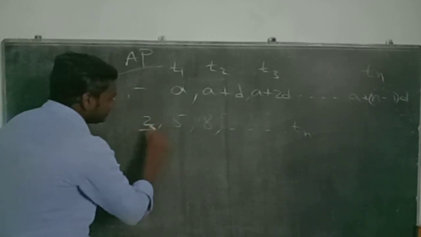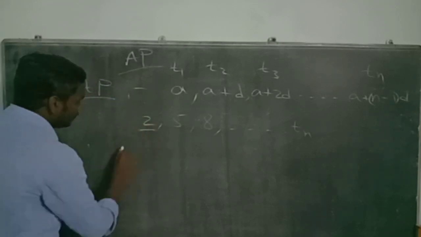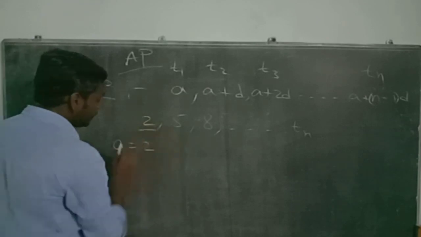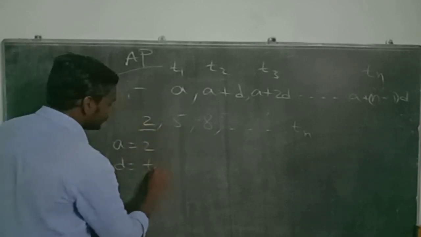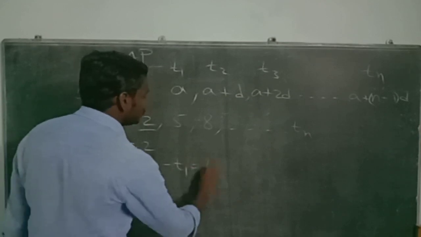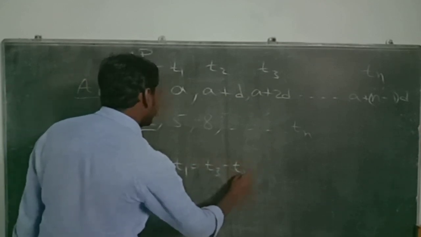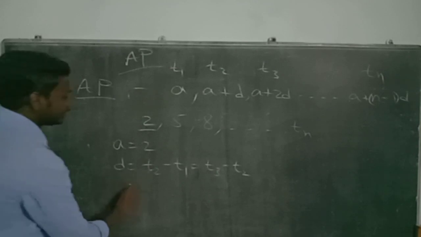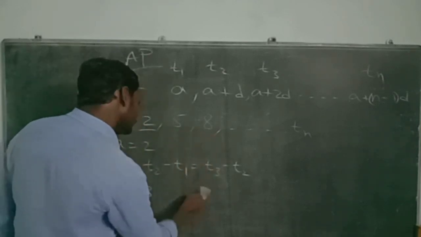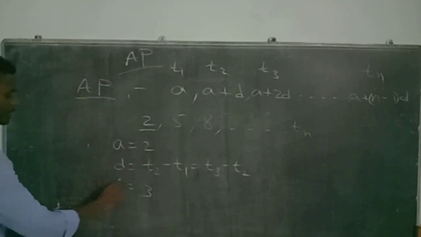Initially, this is the first term, so I can call this A. A is equal to 2. And the common difference D is T2 minus T1, or that is equal to T3 minus T2, whatever it might be. So let me take this as 5 minus 2, that is equal to 3, or 8 minus 5, that is always equal to 3. So the common difference D is 3.